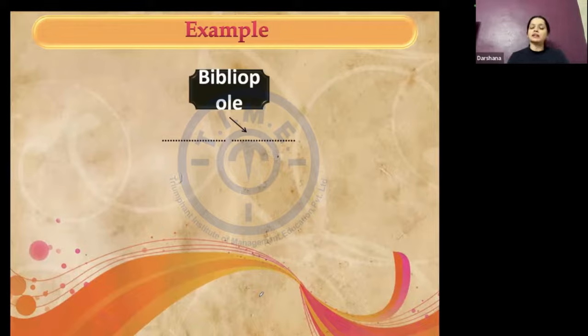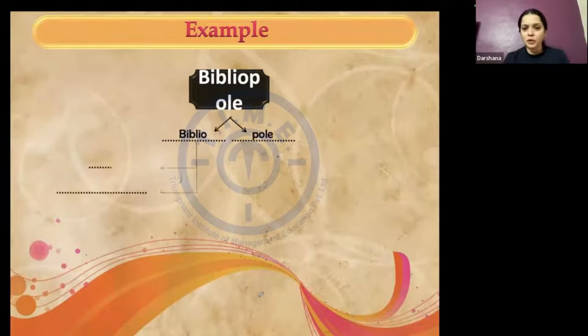Now, I would look at it in the sense that I'm going to talk about biblio as one particular root, and the other root, when I divide it, would be pole. So I have two roots here, biblio and pole. I've divided it into two roots. Now, when I look at biblio as a word, can you all give me words that come to your mind when I say biblio? Just think about it and put it in the chat maybe. Words that come to your mind when I say biblio.